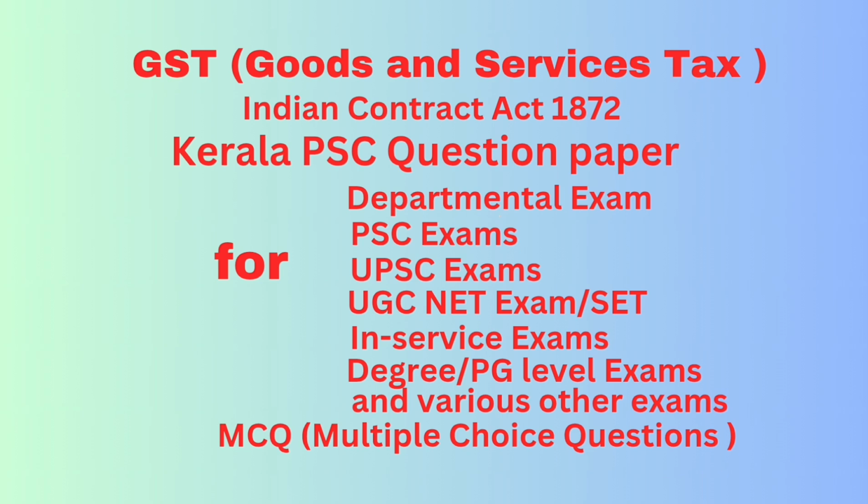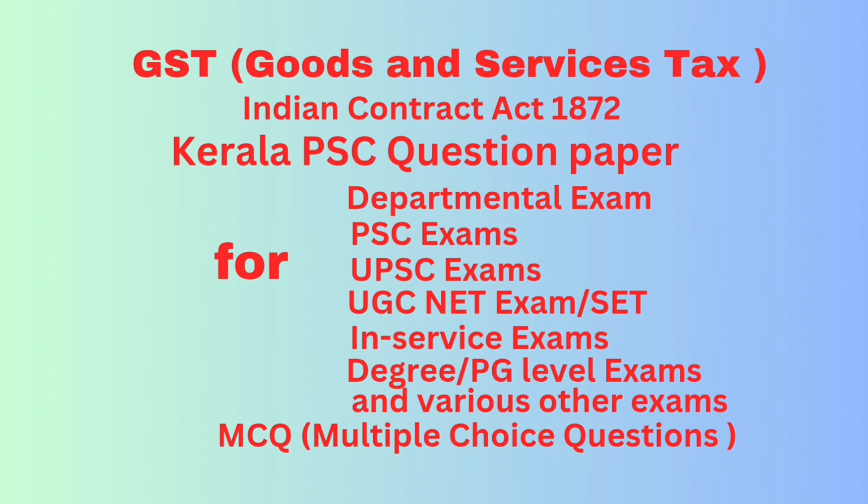Question number 33. As per section 5 of IGST Act 2017, a maximum rate of tax of dash can be imposed on interstate supply of goods and services. Correct answer, 40%.